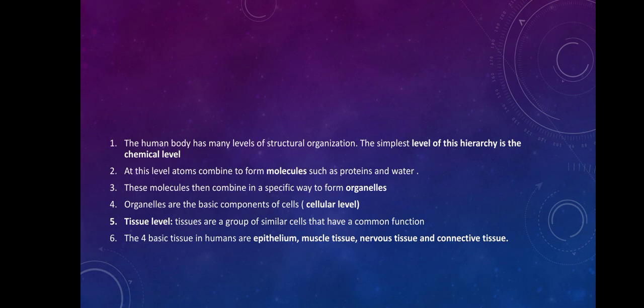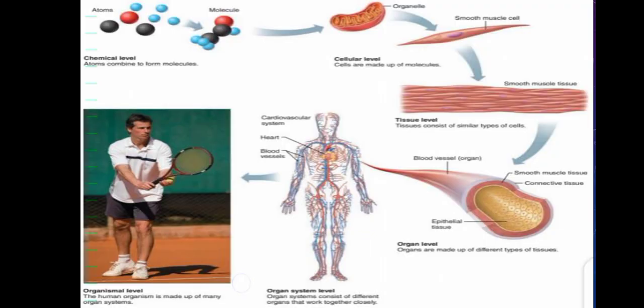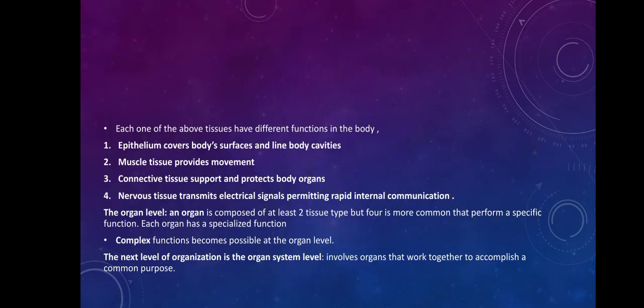So these are the levels. From the tissue level, we'll move on to the organ level. So the organ is what? A group of tissues that come together to perform a specialized function. Let's say the heart.